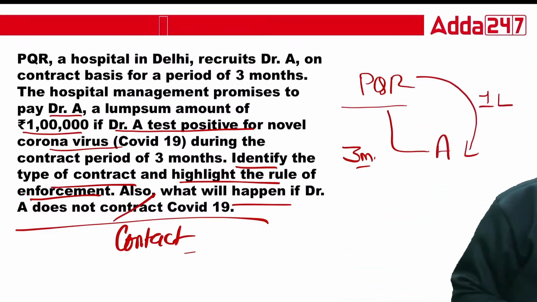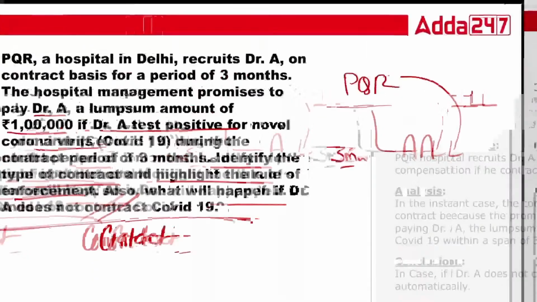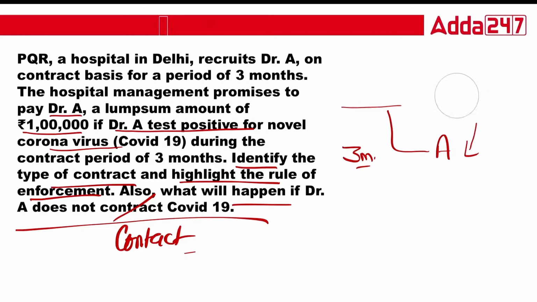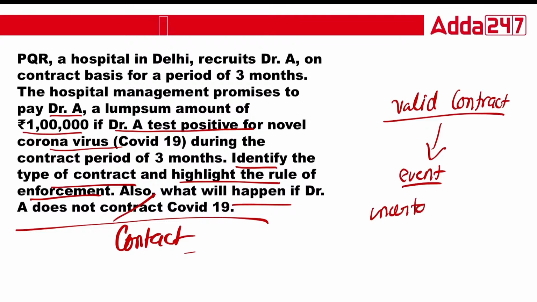So class, in this case, first of all, what is this? This is a contingent contract. What is a contingent contract? When a valid contract depends upon an event, and that event is an uncertain future event.